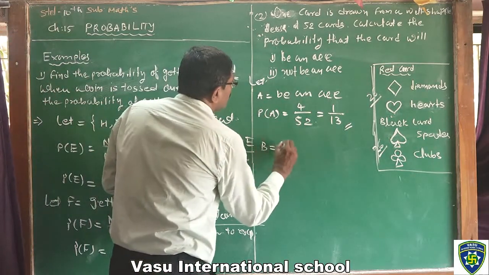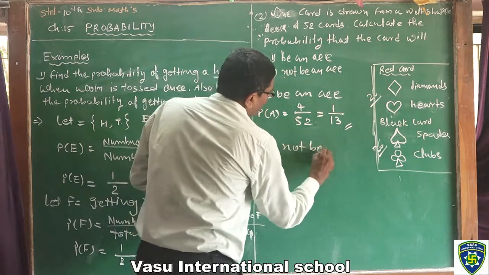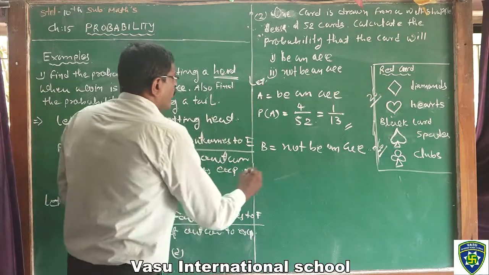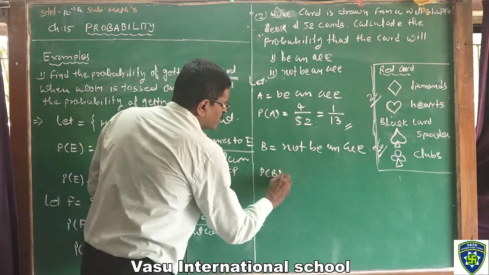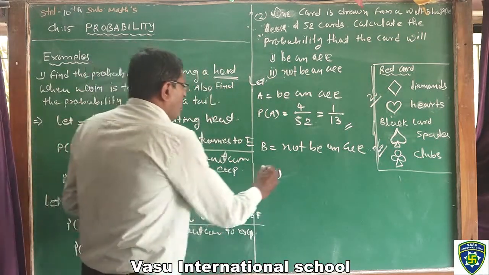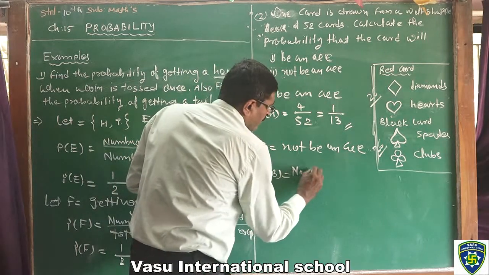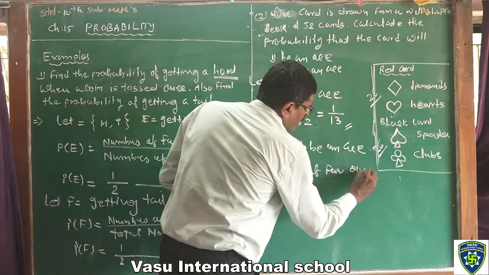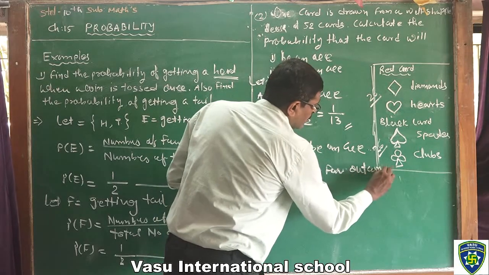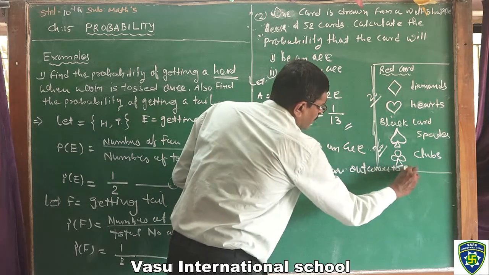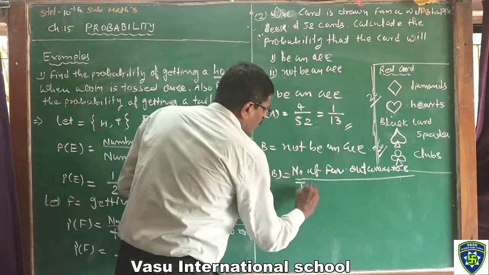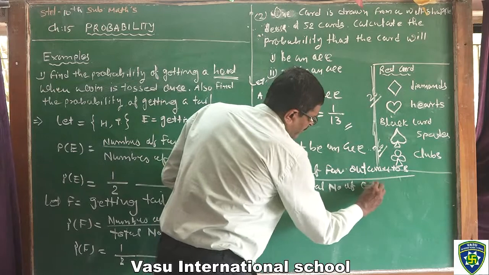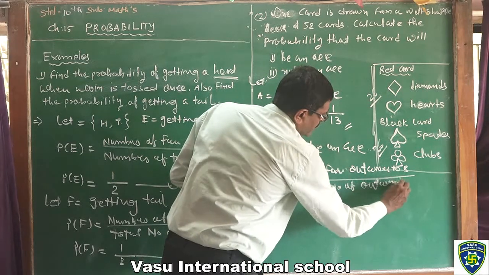Look here. B is equal to not an ace. Then probability of B is equal to the number of favorable outcomes to B upon the total number of outcomes.